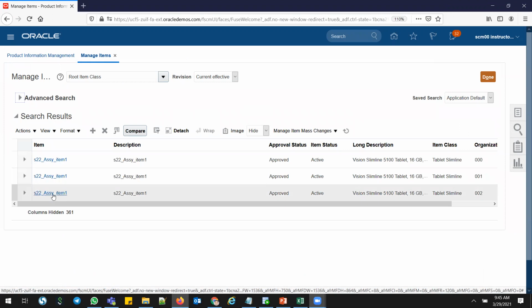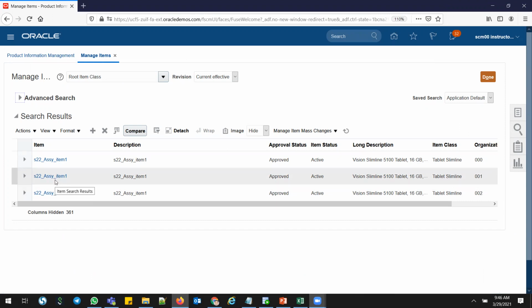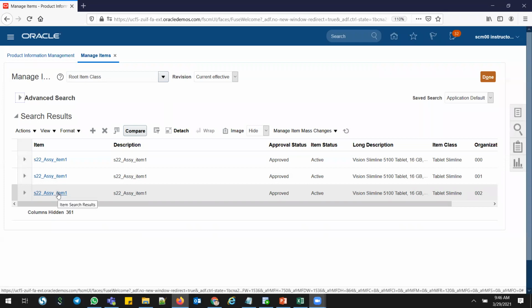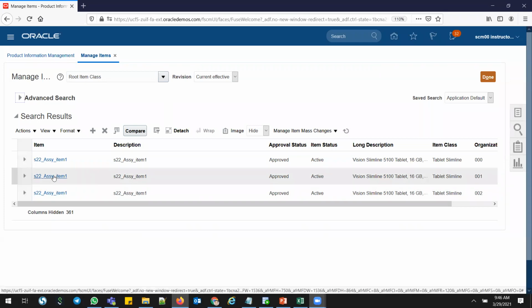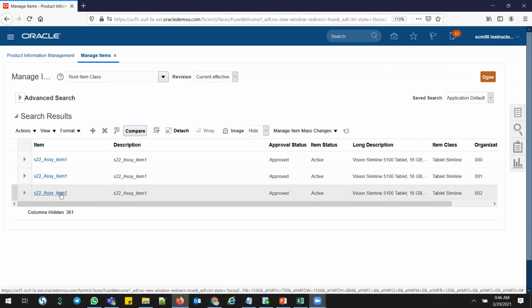So here I'm using the 002 org as the manufacturing plant and for sales order creation. 001 is my central warehouse. If any raw materials do not exist in my manufacturing plant, the raw materials will be pulled from 001, my central warehouse.